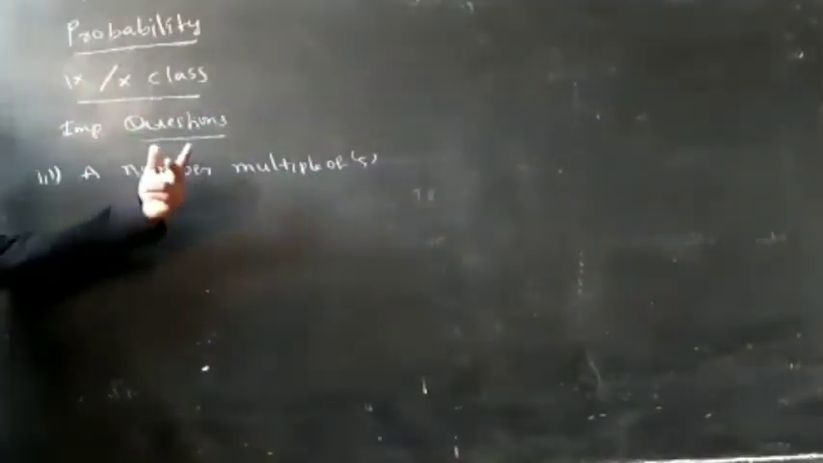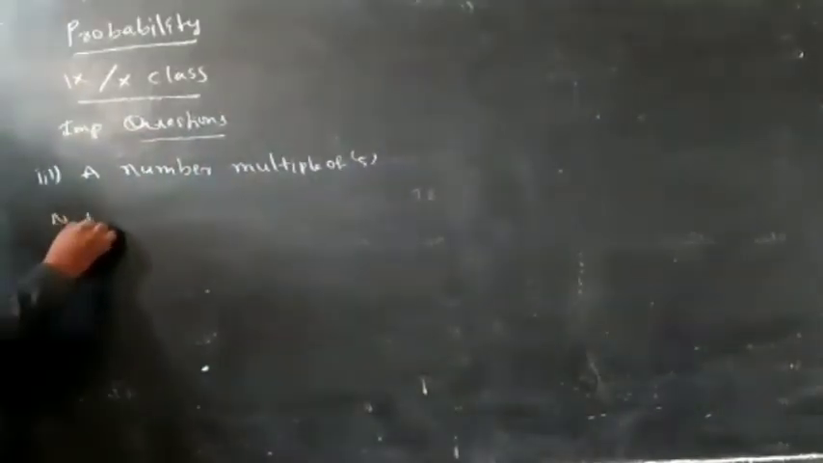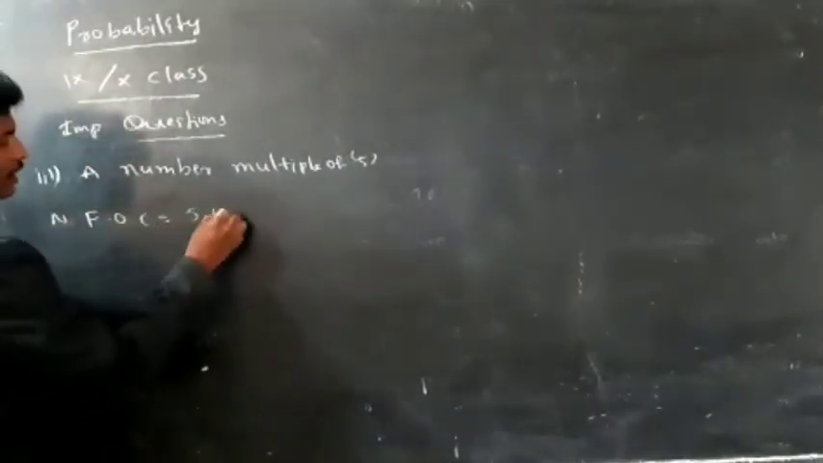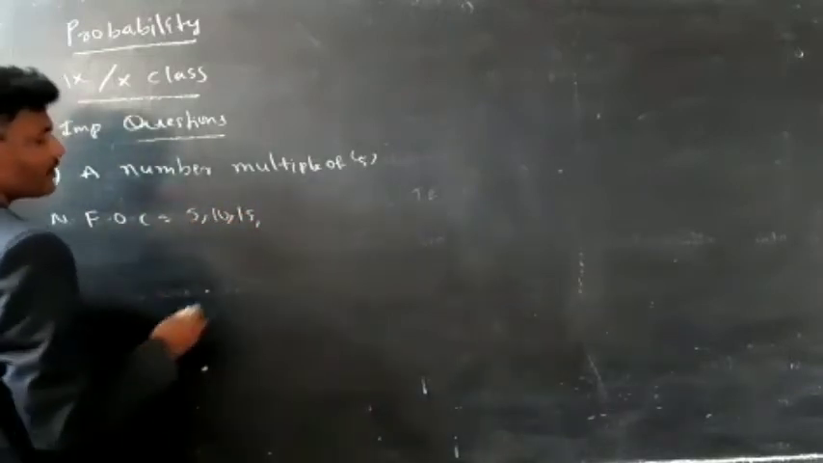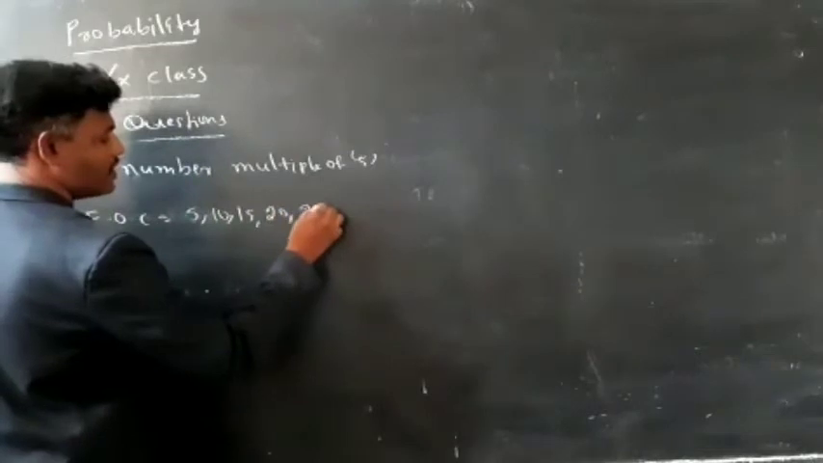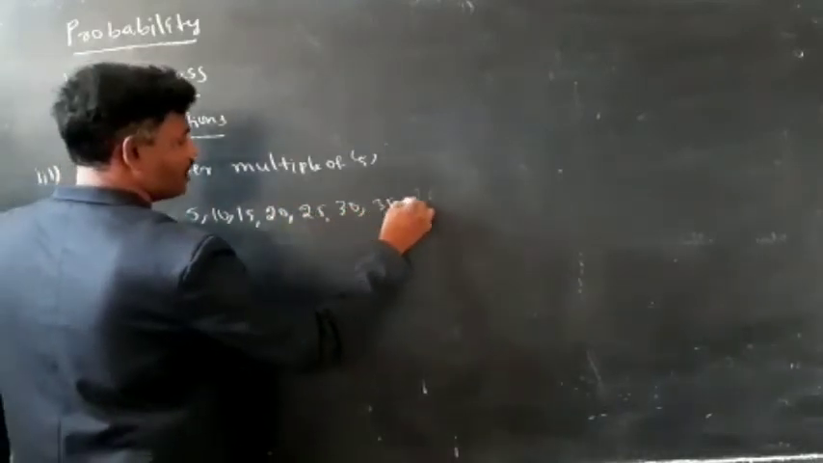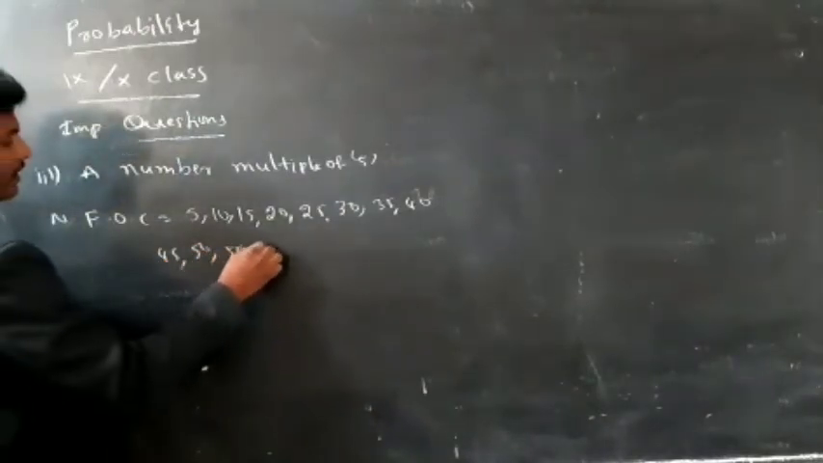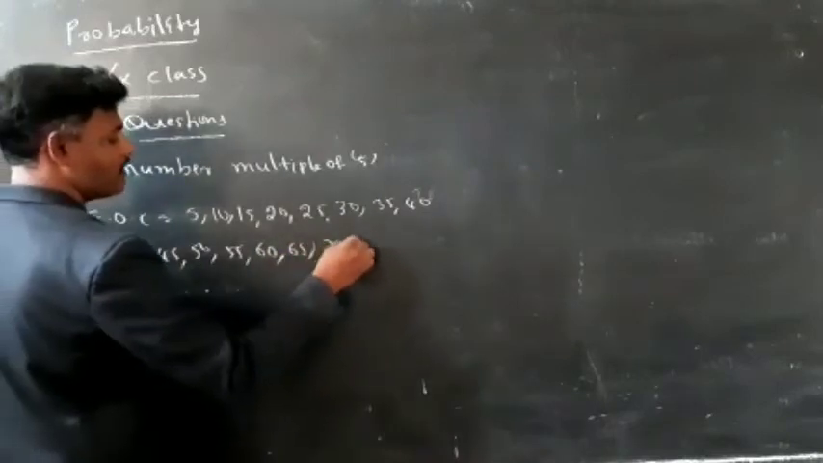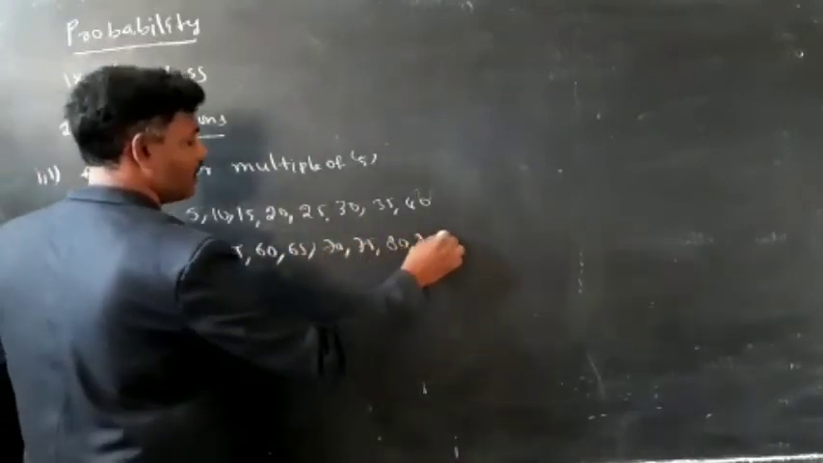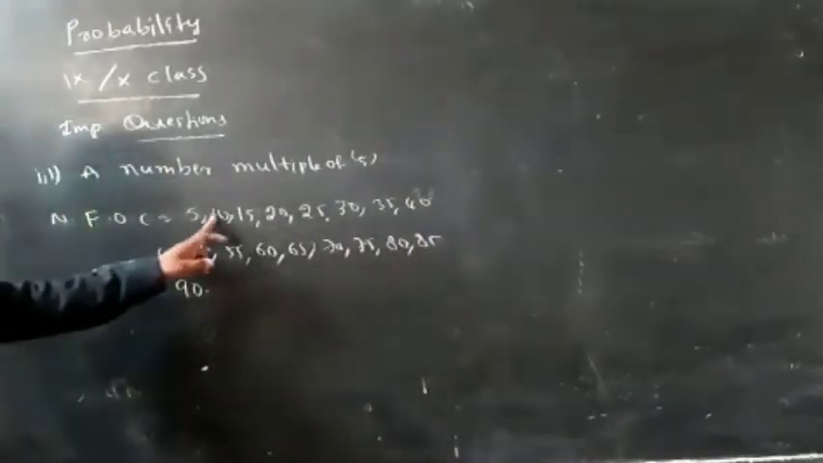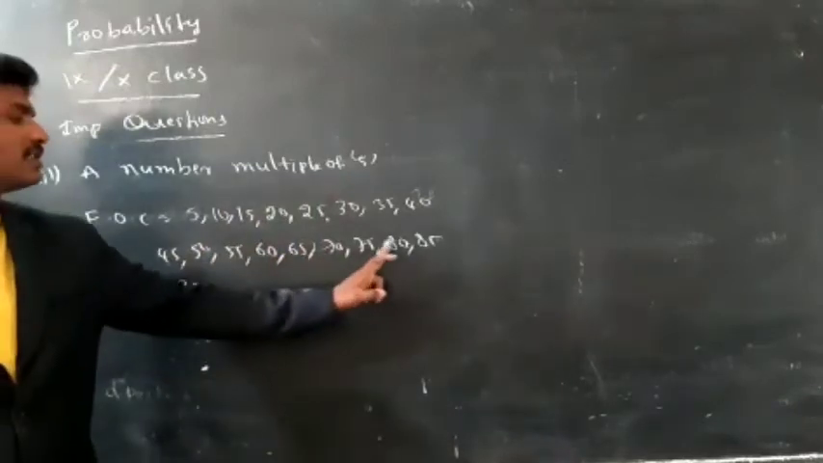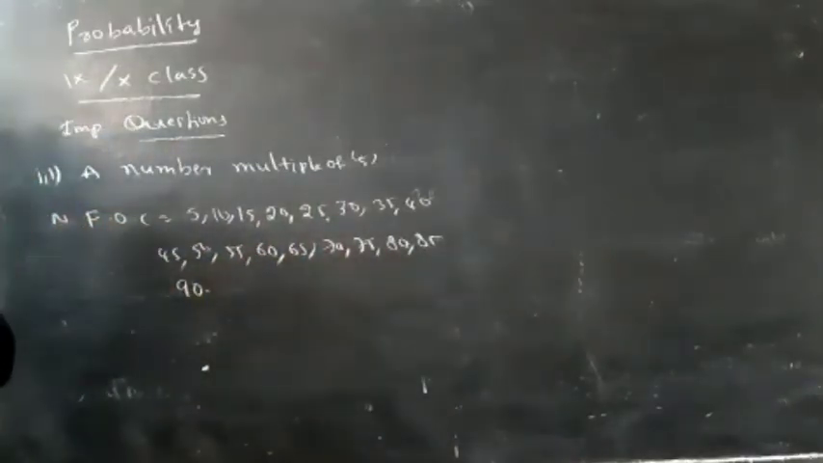Third question, a number multiple of 5. Number of favorable outcomes. So what are the multiples of 5? 5 ones are 5, 5 twos are 10, 5 threes are 15, 20, 25, 30, 35, 40, 45, 50, 55, 60, 65, 70, 75, 80, 85 and 90. 1, 2, 3, 4, 5, 6, 7, 8, 9, 10, 11, 12, 13, 14, 15, 16, 17, 18. There are 18 chances.